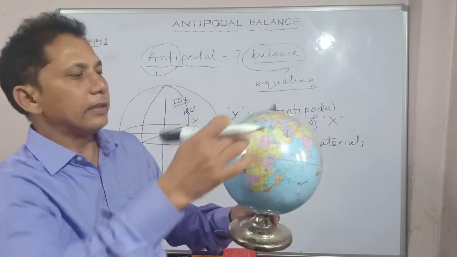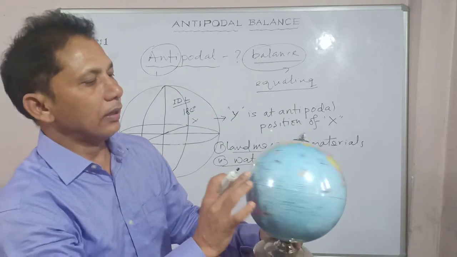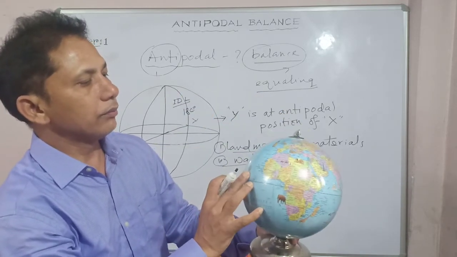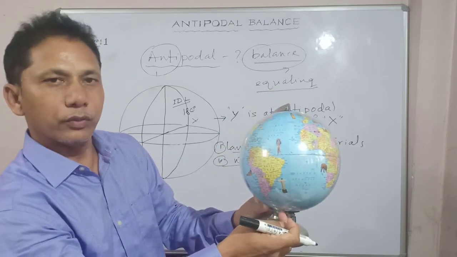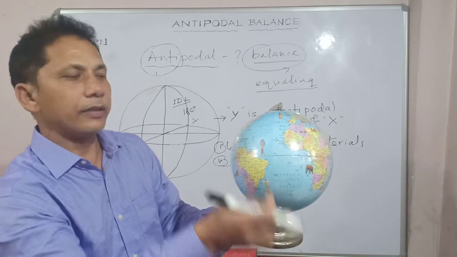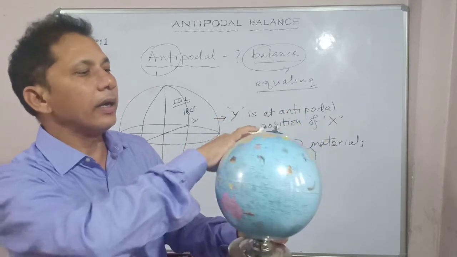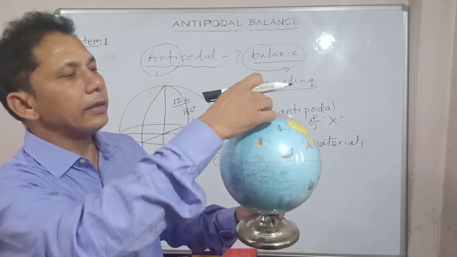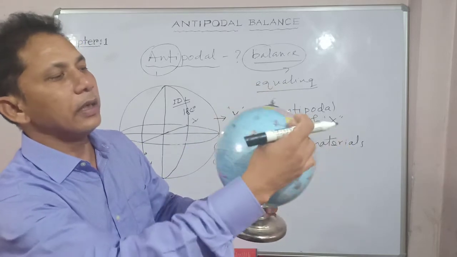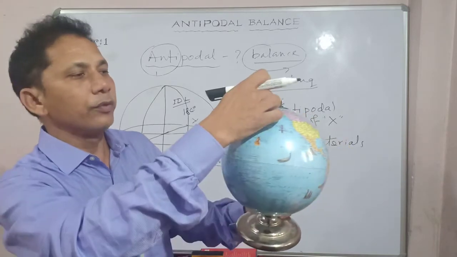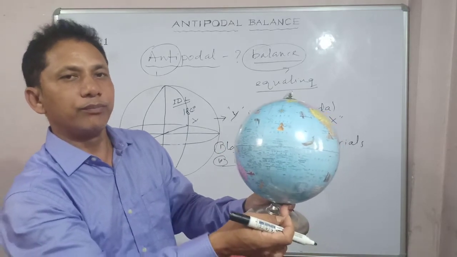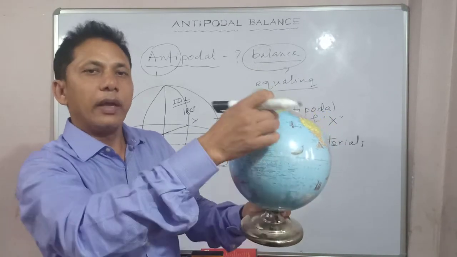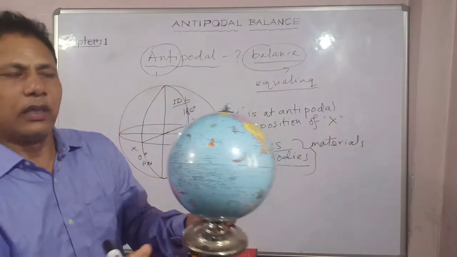Got my point? As I have already shown you. Okay, what is it? Prime meridian, right? So the 0 degree prime meridian is the antipode of what? 180 degrees. That means what's in between Asia and North America, which goes through Alaska, the Bering Strait. Okay, what's the name of it? 180 degrees. So this is what antipode is, right?